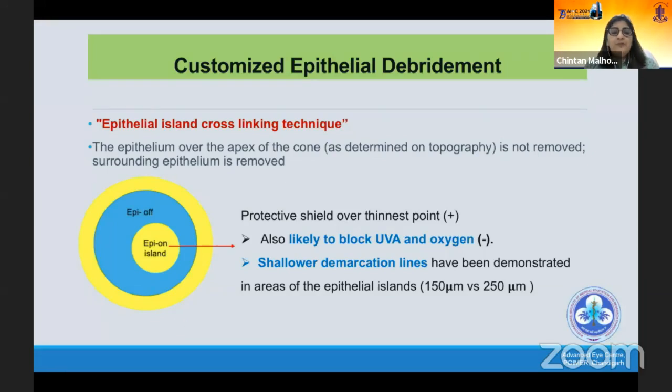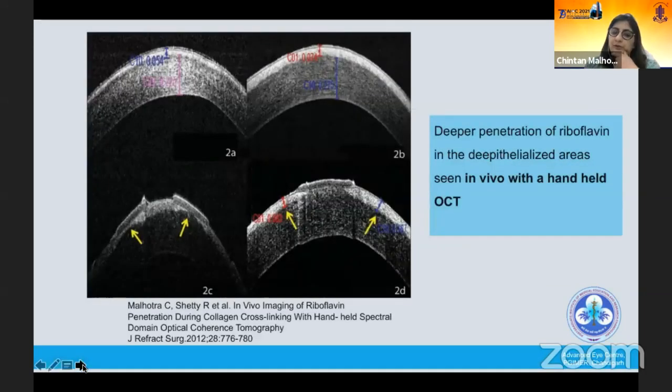And studies have shown that with this kind of approach, we see a shallower demarcation line in the area of the epithelial island vis-a-vis where the epithelium has been removed. I was part of this work at Narayan Nethralaya in Bangalore, and we imaged the corneas in vivo while cross-linking was being done, with a handheld in vivo OCT. And we saw that this hyperreflectivity, which is presumed to be because of riboflavin penetration, was much deeper in the areas where the epithelium was removed vis-a-vis where it was not removed.